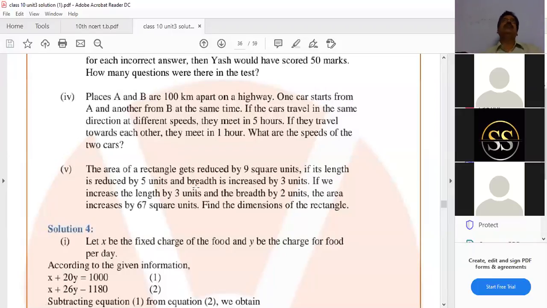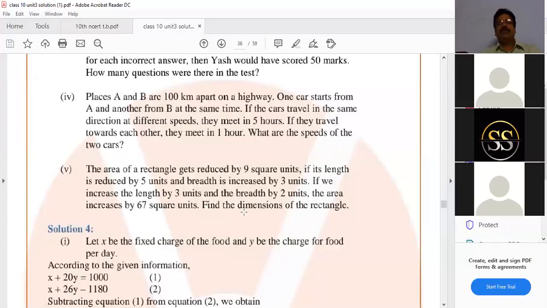Area means L into B. x minus 5 of y plus 3 equal to the area after reduction. Original area is x into y. Reduced by 9 means xy minus 9. This is the first equation, Amma. If we simplify, we will get the first equation: x minus 5 of y plus 3 is equal to xy minus 9. That is the first equation.